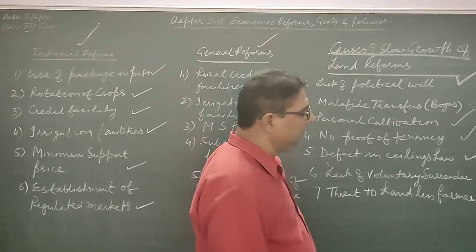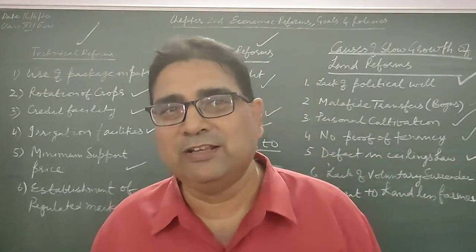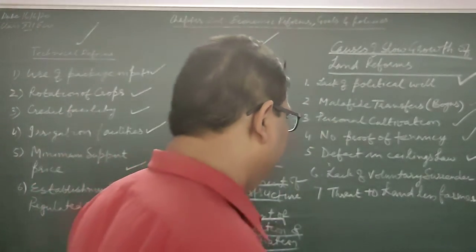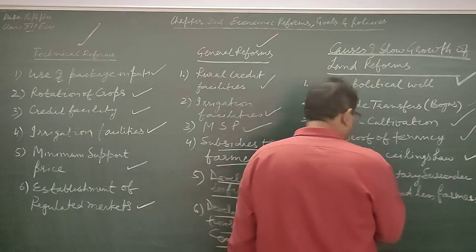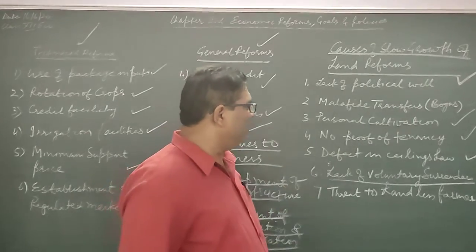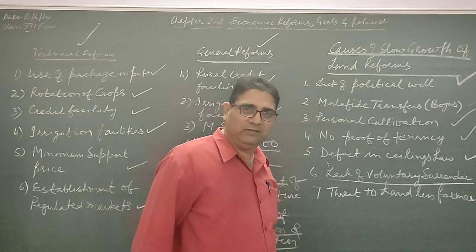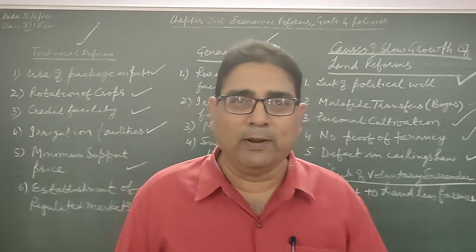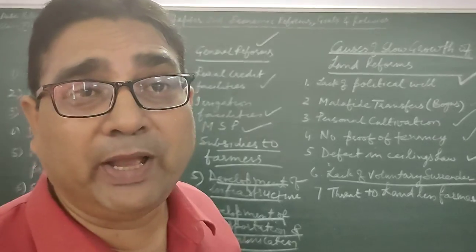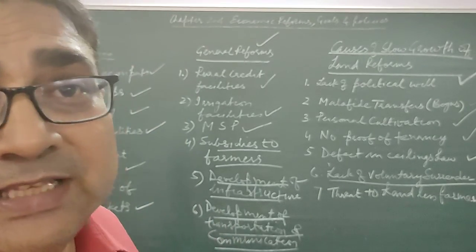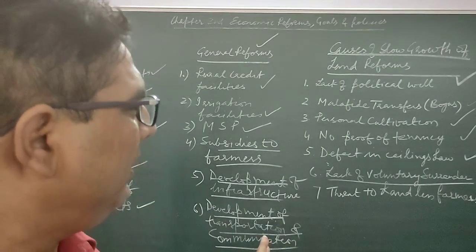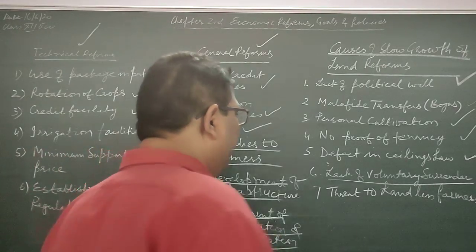Lack of voluntary surrender means landlords do not want to surrender the land voluntarily. Why do they not want to surrender the land voluntarily? Because it is their backbone and they have got income, and nobody wants to surrender their own thing which was gifted to them by the Britishers, to landless farmers. It will reduce their income. So there is no voluntary will.